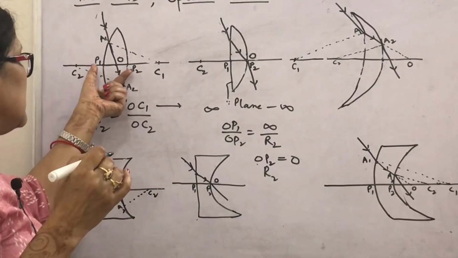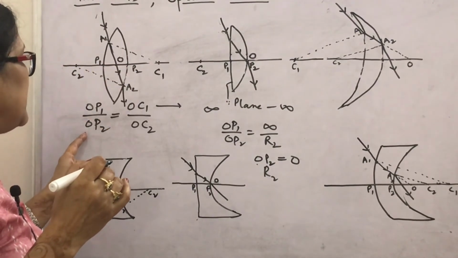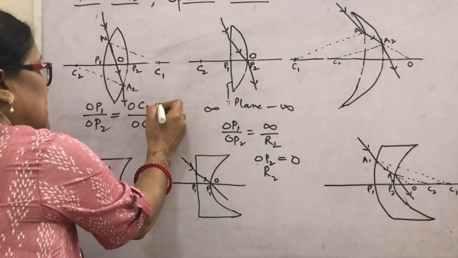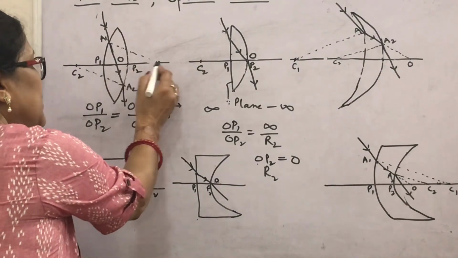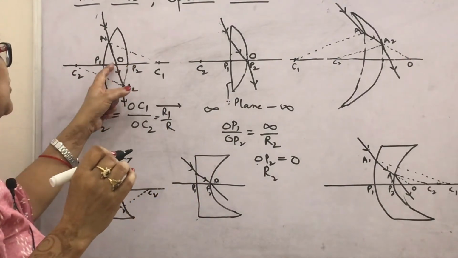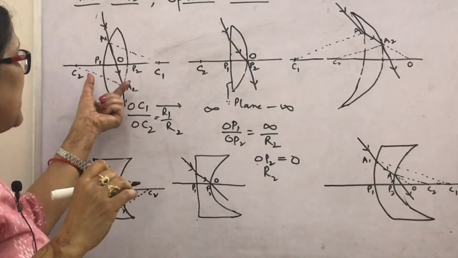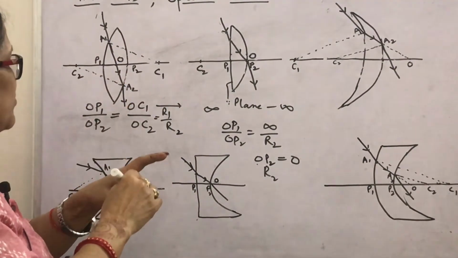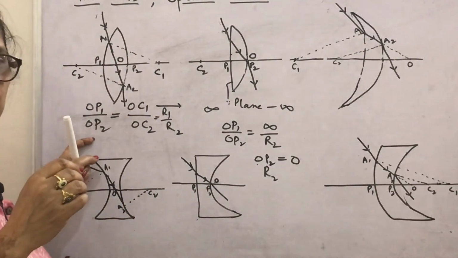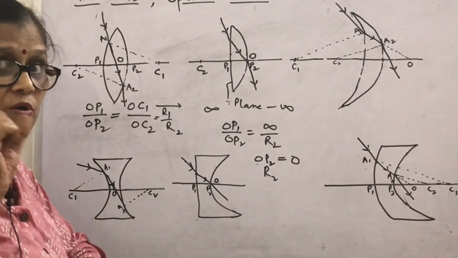What is the ratio of the thickness? OP1 upon OP2, as I have mentioned here, is the ratio of radii of curvature. So this is OC1, which is said to be R1, and OC2 said to be R2. So the optical center divides the thickness in the ratio of radii of curvature R1 upon R2. For a biconvex lens, if we have considered both the surfaces as spherical, then this is R1 by R2 as OP1 upon OP2, and the optical center lies well inside the lens, but not always.